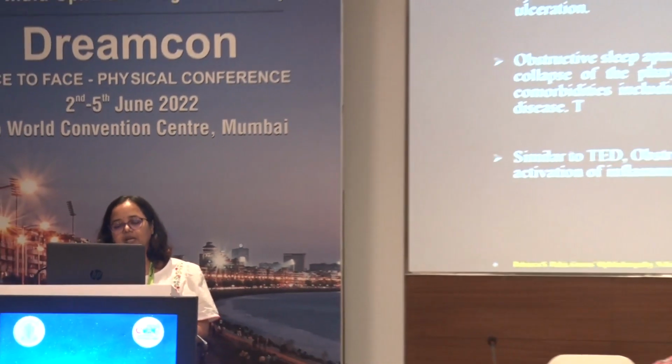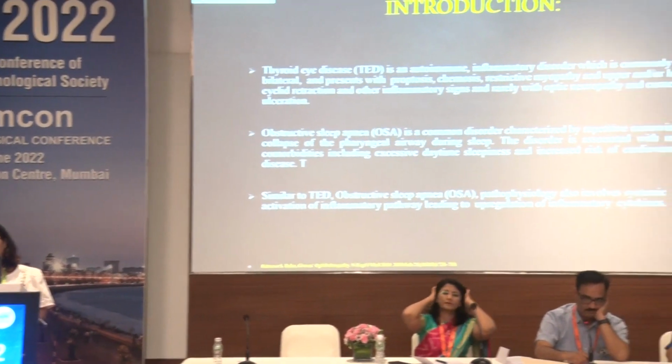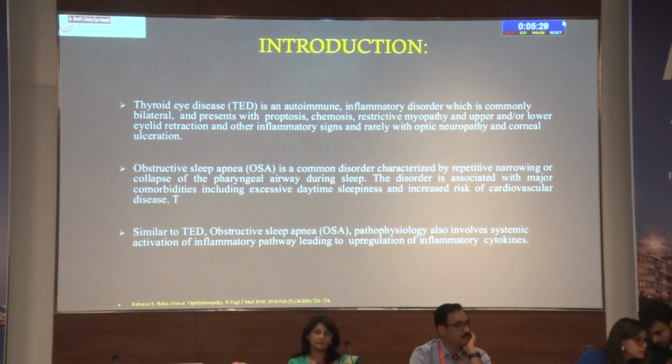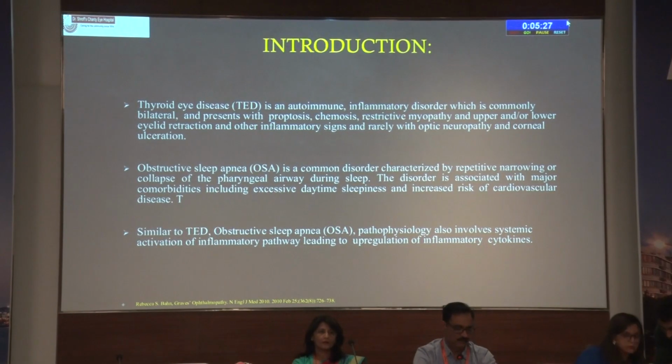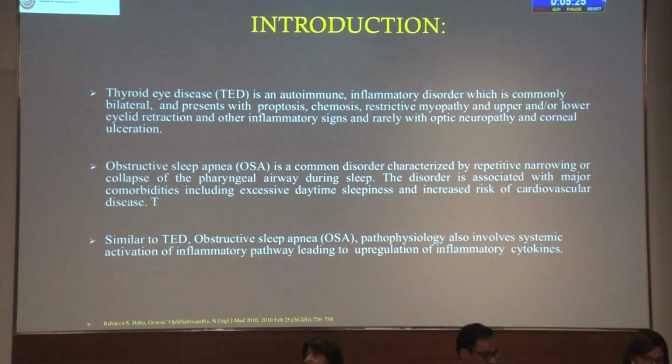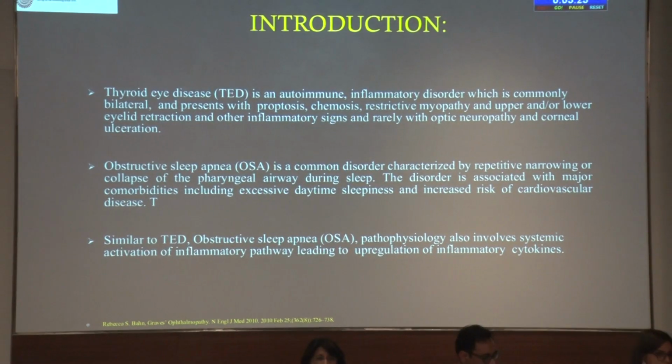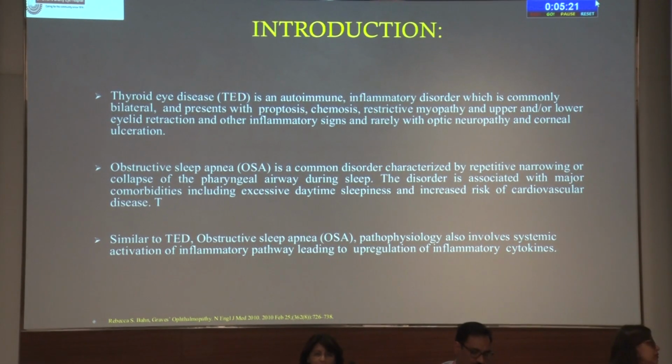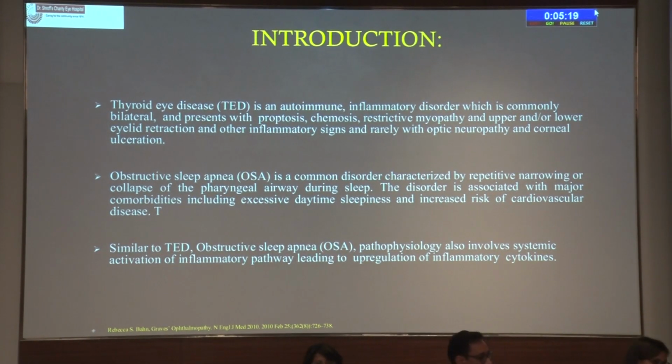As we all know, thyroid eye disease is an autoimmune disorder which presents mainly with proptosis, chemosis, eyelid retraction, and also restrictive myopathy and inflammatory signs, and rarely with optic neuropathy and corneal ulceration. Obstructive sleep apnea is also a common disorder characterized by the repetitive narrowing and collapse of the pharyngeal airway, and this is associated with comorbidities including excessive daytime sleepiness and increased risk of cardiovascular disease. So both share a common pathophysiology.